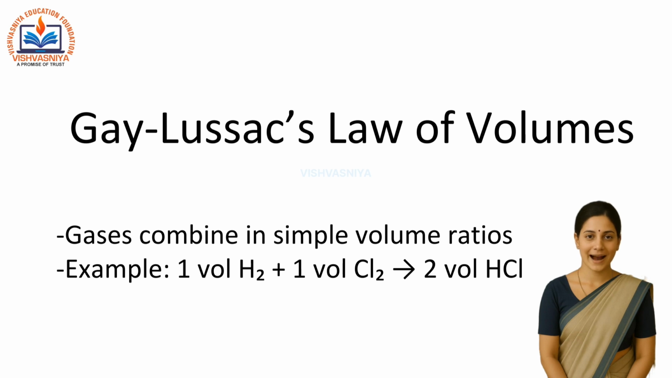Gay-Lussac's law of combining volumes. This law says, gases combine in simple whole number volume ratios under the same conditions of temperature and pressure. For example, 1 volume of hydrogen reacts with 1 volume of chlorine to form 2 volumes of hydrogen chloride. So, the volume ratio is 1:1:2.